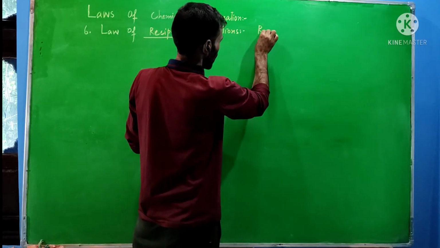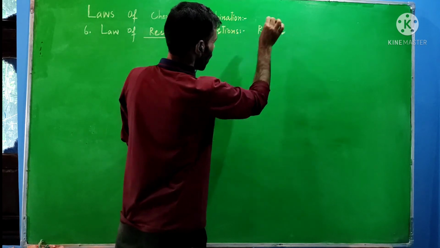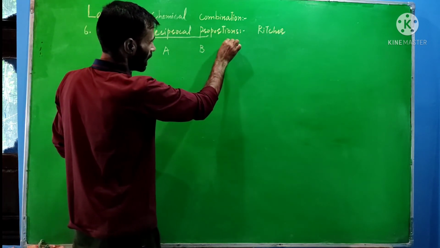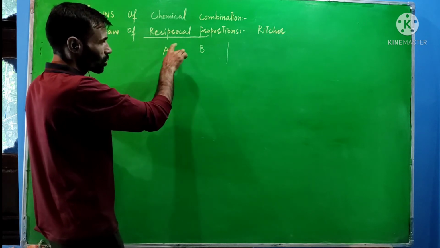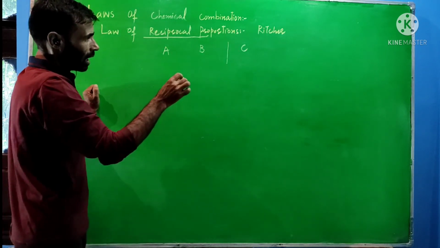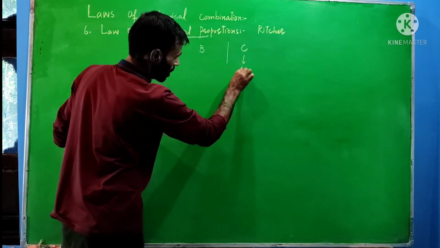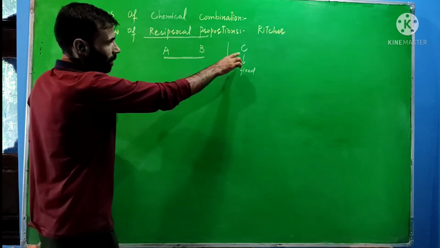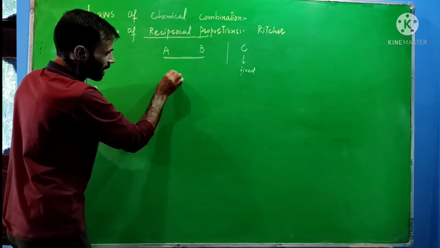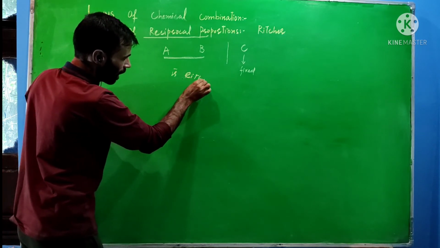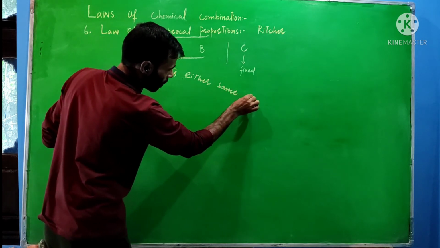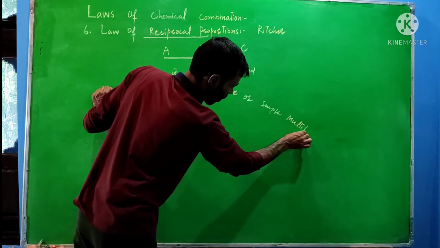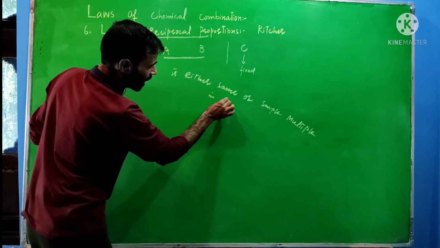This law was put forward by this scientist. According to this law, if we have two elements, suppose A and B, they combine with each other, and these two separately combine with a third element C. If its mass is taken as fixed, the ratio of the masses of these two elements which combine with the fixed mass of this element is either the same or a simple multiple of the ratio in which they combine with each other.